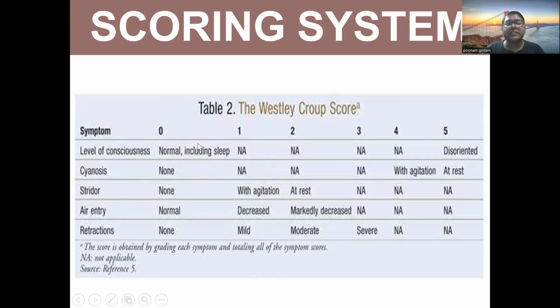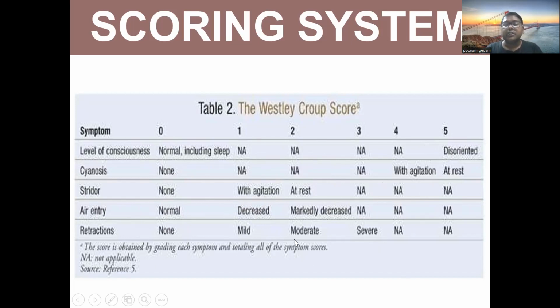So level of consciousness: we have given scores 0, 1, 2, 3, 4, 5. So 0 is normal including sleep, 1 not applicable, 2 not applicable, 5 is disoriented. So we give a score of 5 to the disoriented. Cyanosis: 0 is none, 4 is with agitation, 5 is cyanosis at rest. If cyanosis is not there in any activity, then 0. Stridor: when stridor is with agitation, 1, then at rest 2, 3, 4, 5 not applicable. Air entry: 0 is normal, 1 is decreased, markedly decreased is 2, then 3, 4, 5 not applicable. Retractions.